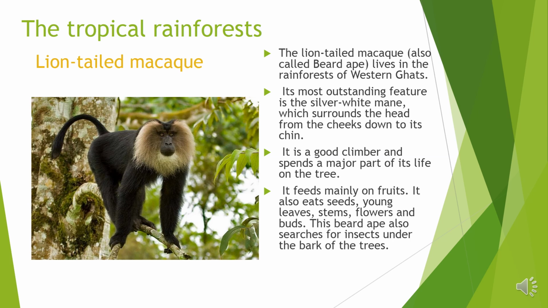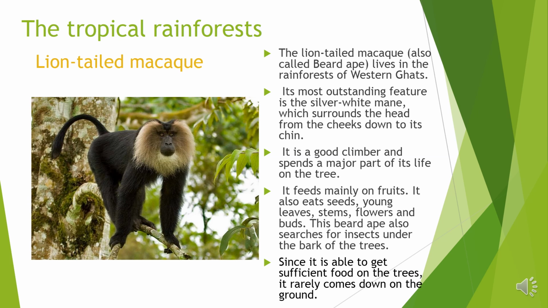It also eats seeds, young leaves, stems, flowers, and birds. This weird ape also searches for insects under the barks of the trees. Since it is able to get sufficient food on the trees, it rarely comes down on the ground.